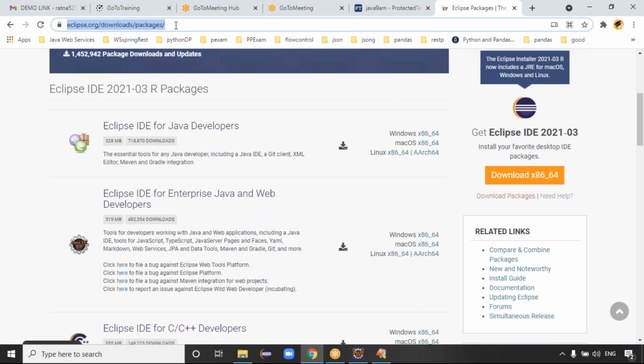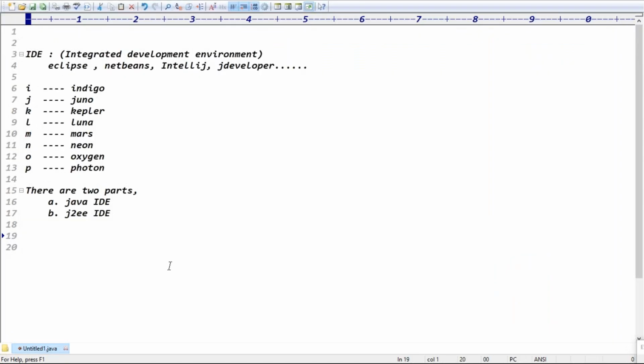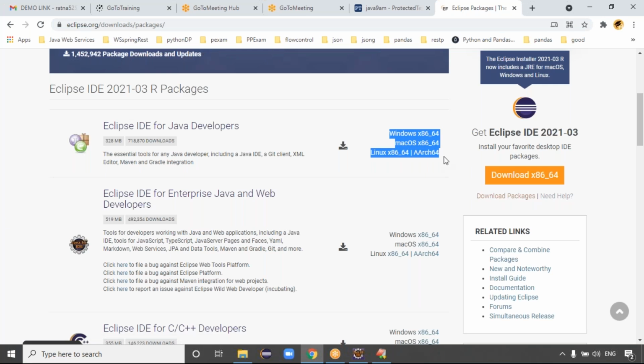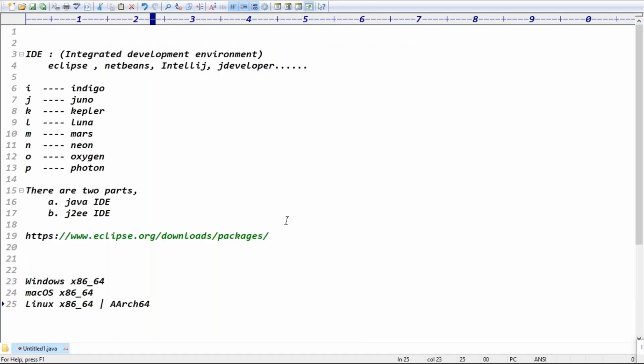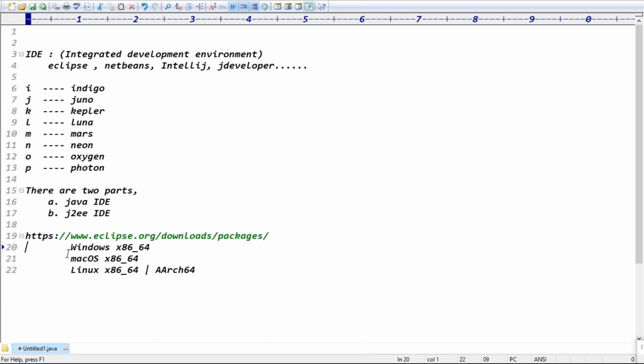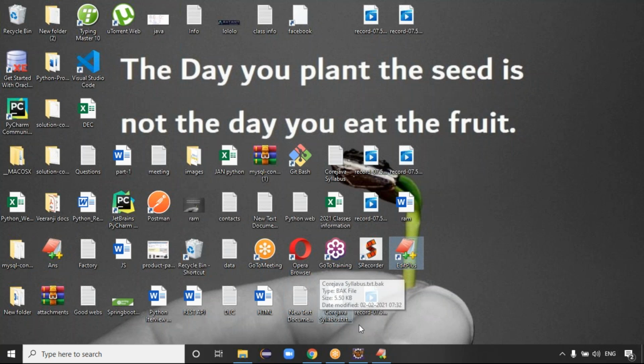Good. Guys, download the Eclipse IDE from this website, guys. Either the JEE or the Java Eclipse IDE. You can download either one. Guys, are you clear now? So Windows x86 x64 and Mac x64, like this. Good, guys. In my system, I think the JEE Eclipse IDE is downloaded.